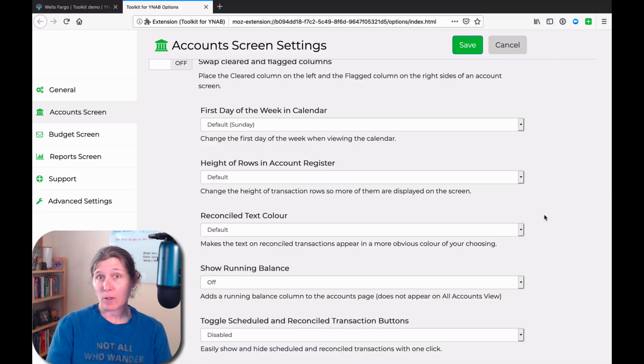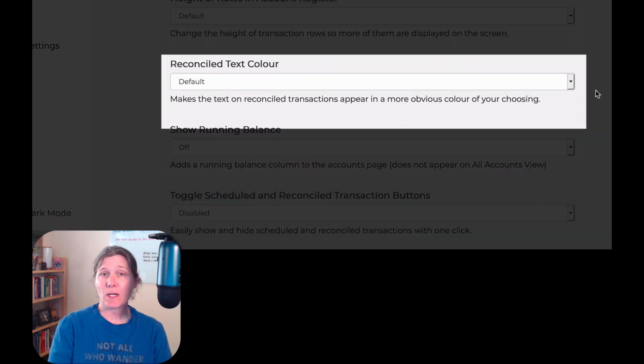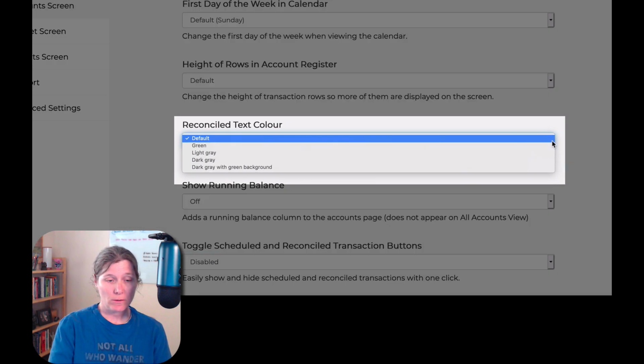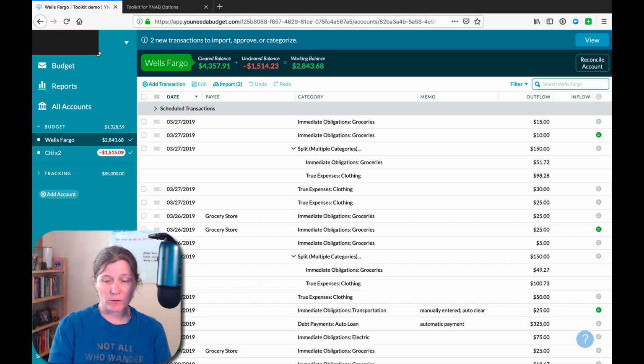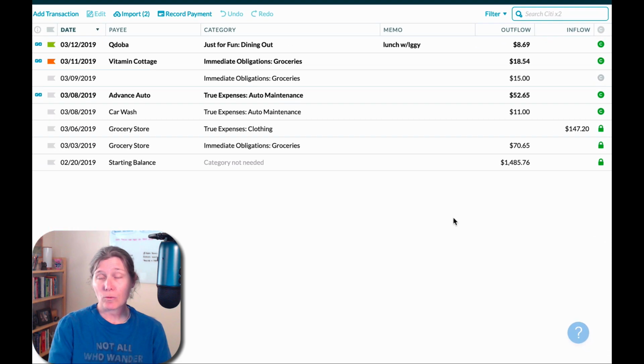Okay, so we're getting close now. We've got three more to go. The next one is the reconciled text color. And here there are four options in addition to default. So let's look at reconciled transactions really quickly. In my credit card view, I have reconciled this account. And so I have three transactions here that have been reconciled.